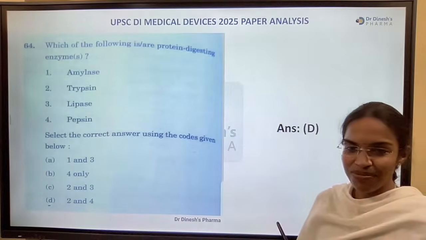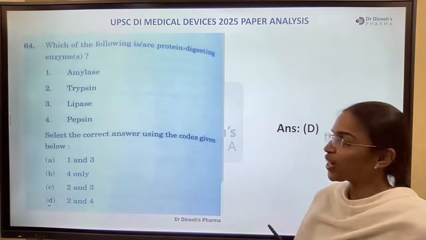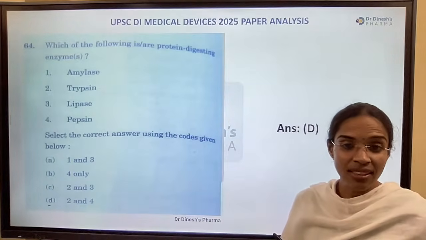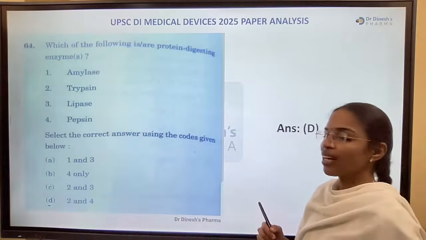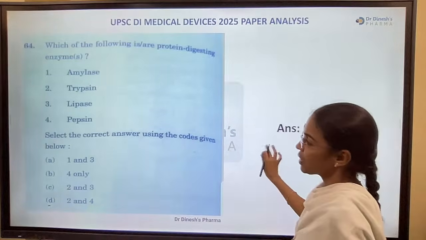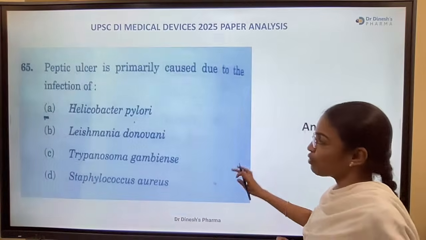What's the right answer? Right answer again, yes, D, 2 and 4, trypsin and pepsin. Whereas amylase is a carbohydrate digestive enzyme and lipase is a lipid digestive enzyme, right? So protein digestive enzymes are trypsin and pepsin. Yes, right answer 2 and 4.